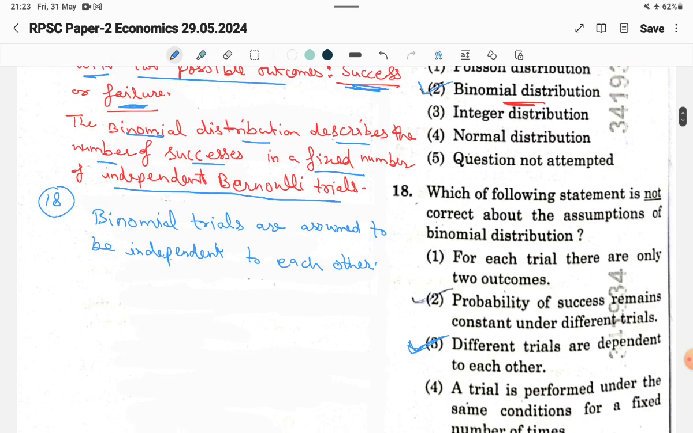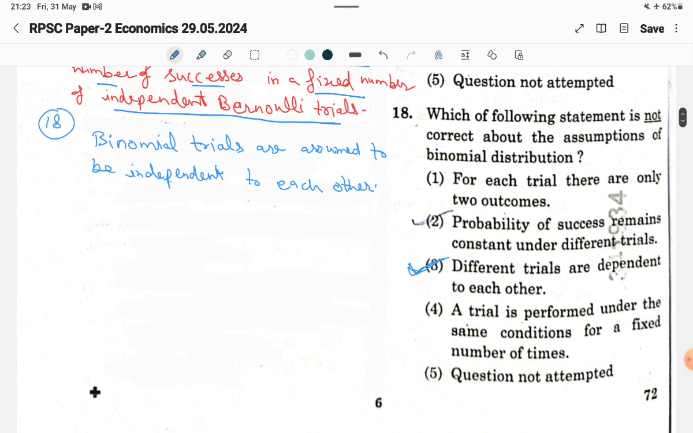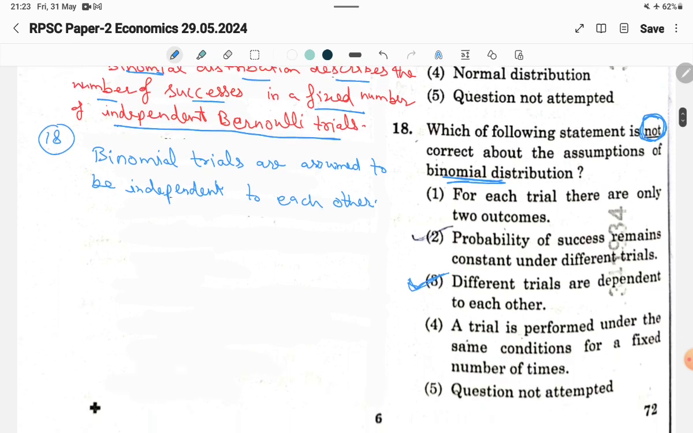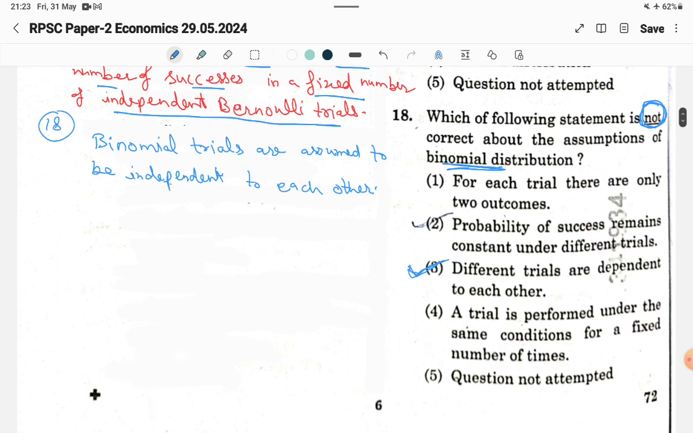Now the 18th question, which of the following statement is not correct about the assumption of binomial distribution? See carefully, not correct. Question asking about the not correct about the assumption of binomial distribution. So for each trial there are only two outcomes. Here we discussed about the two outcomes, success or failure. There will be the two outcomes in the Bernoulli distribution or Bernoulli is also called the binomial distribution.